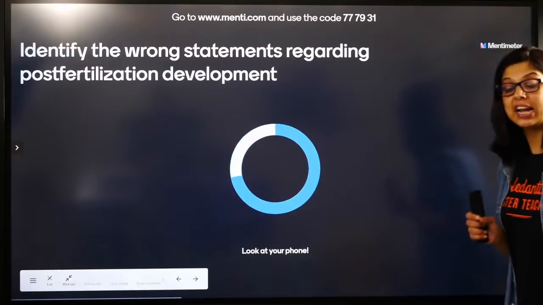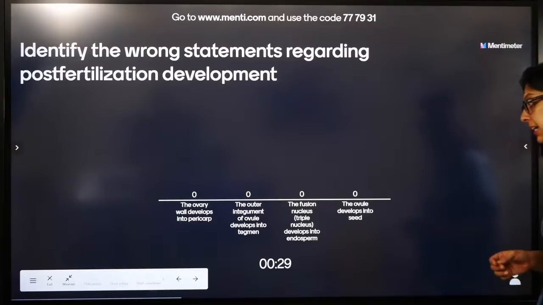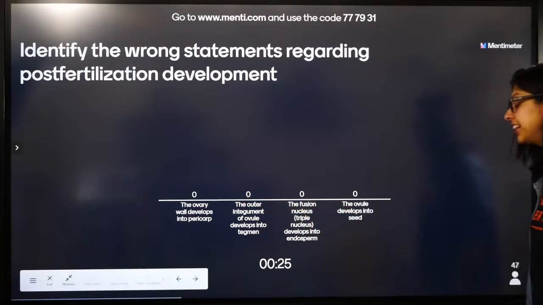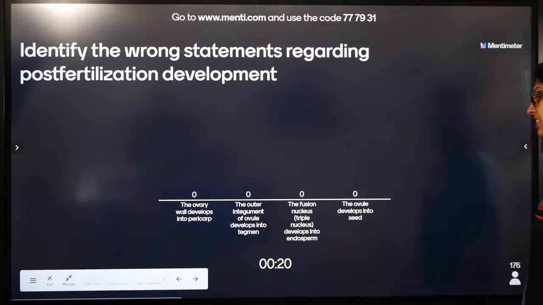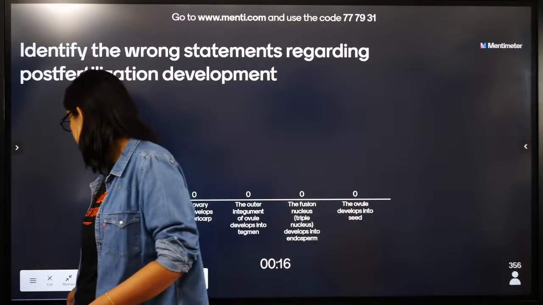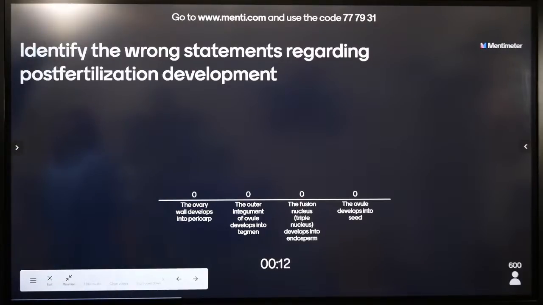Identify the wrong statements regarding post-fertilization development. The ovary wall develops into a pericarp. The outer integument of ovule develops into tegument. The fusion nucleus develops into endosperm. The ovule develops into seed. There are two integuments, outer and inner. You will be able to do this question.